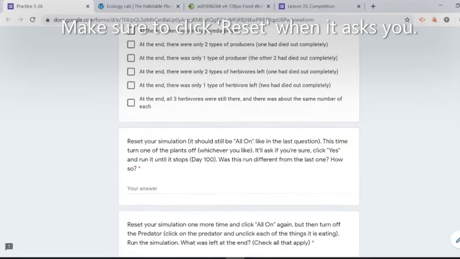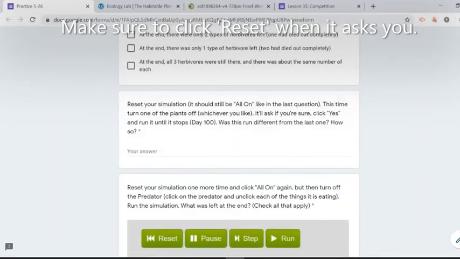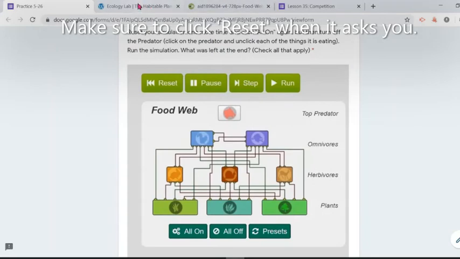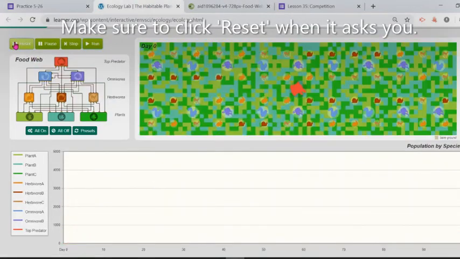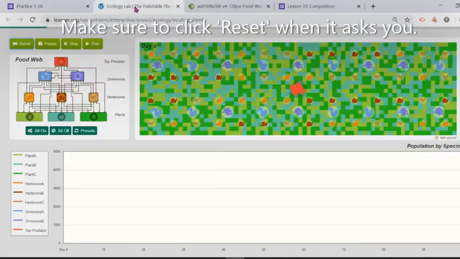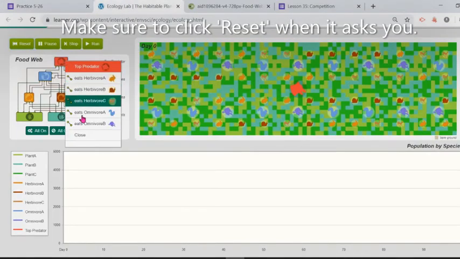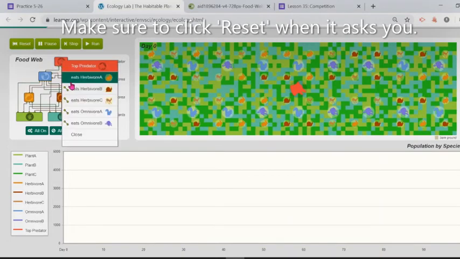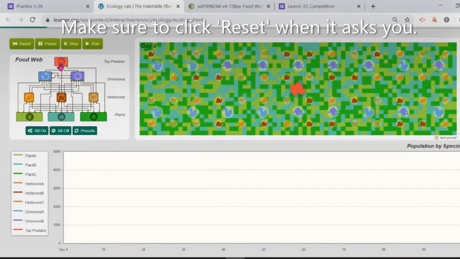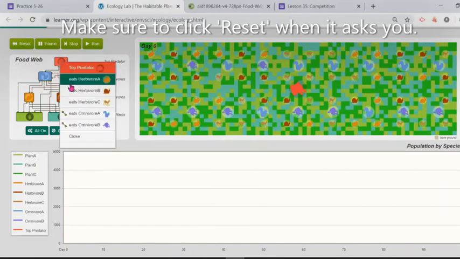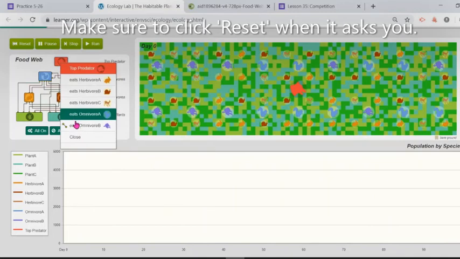Answer those questions. There's another question in here, and then we're gonna reset it again, but this time when we reset it, we're gonna remove the predator. Okay, so no more predator. Oh, I guess we cannot close it. We just gotta remove individually each one of them. So we're gonna remove everything that the predator eats.